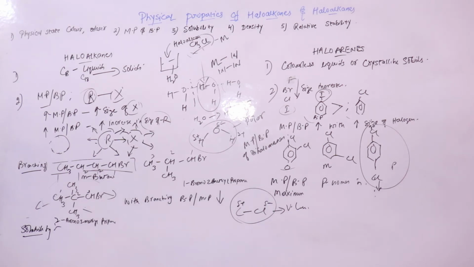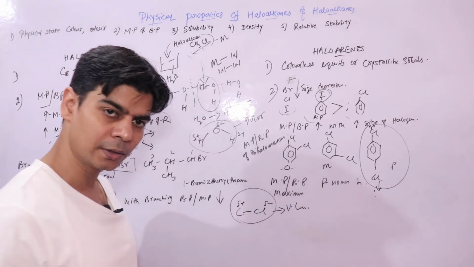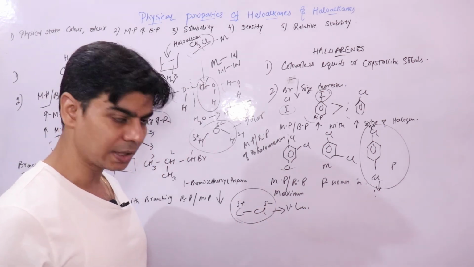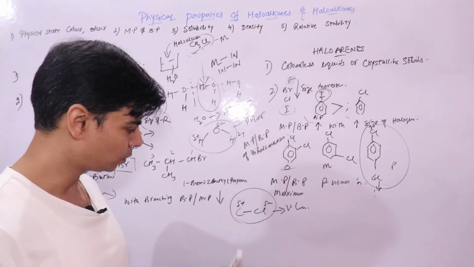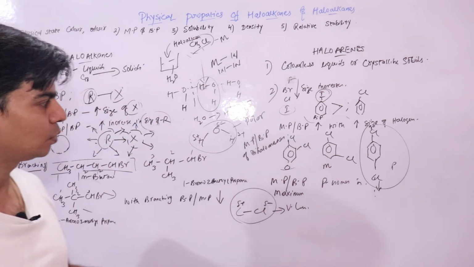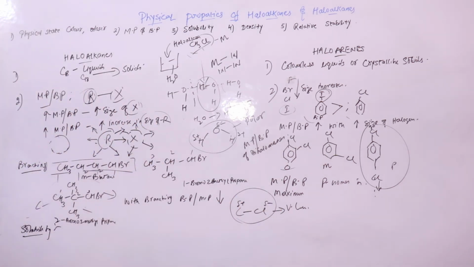So haloalkanes are slightly polar, like I said. But one thing many times has been asked, that they are slightly polar, but still they are immiscible with water. They do not dissolve in water, although they are polar. So what I've just explained needs to be mentioned there. You need to mention there that they can neither form hydrogen bonds with water molecules, nor can they break already existing hydrogen bonds in water, right?